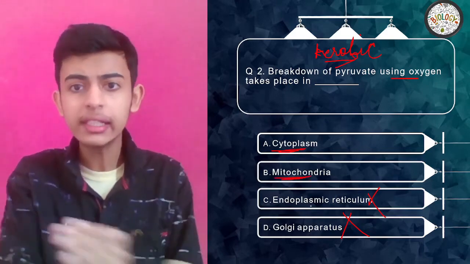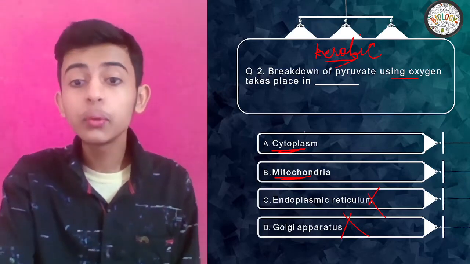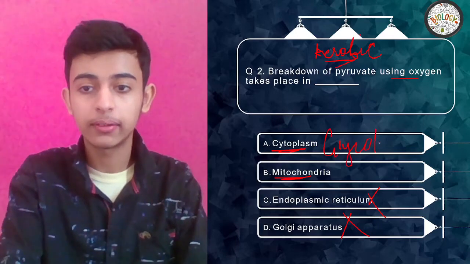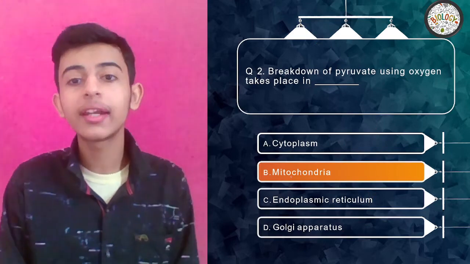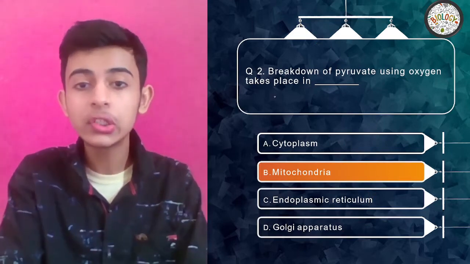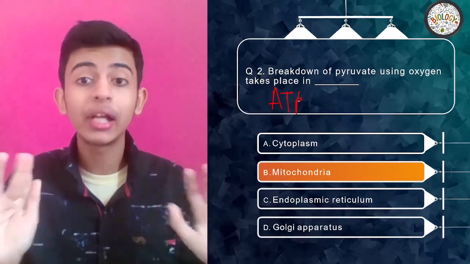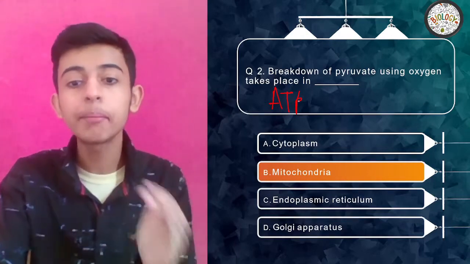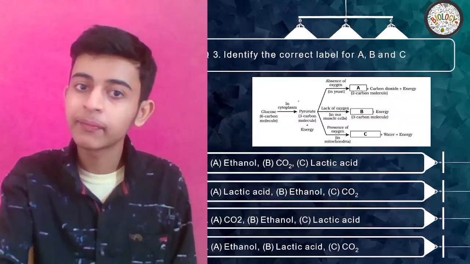Because these are the cell organelles with which we don't have any relation in respiration. In cytoplasm, glycolysis takes place, and in mitochondria, the breakdown, the actual respiration to release energy in the form of ATP, takes place. Remember that. Glycolysis in cytoplasm, breakdown in mitochondria. In aerobic, remember that. Clear?